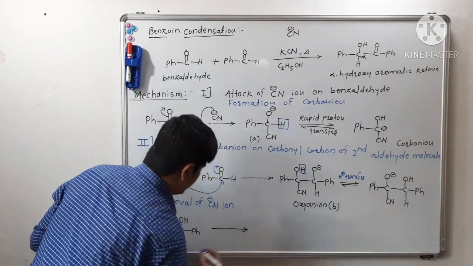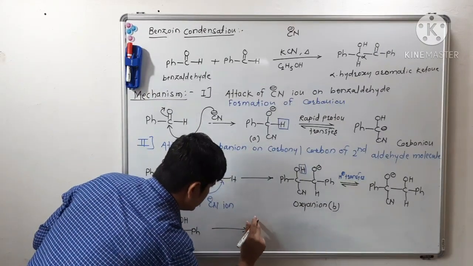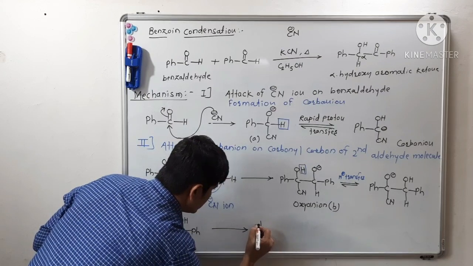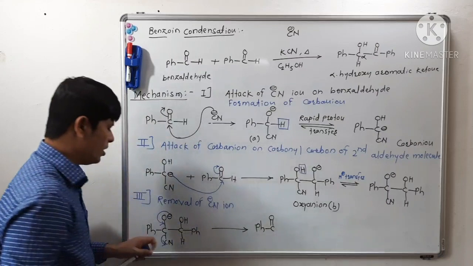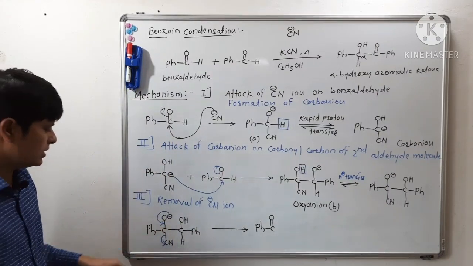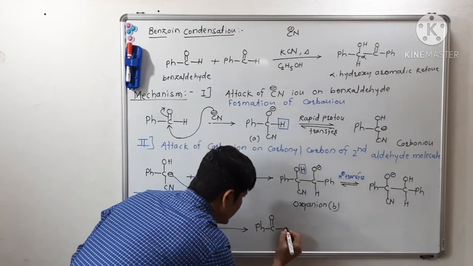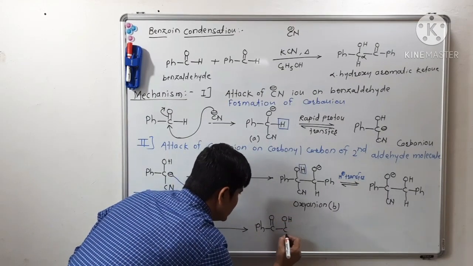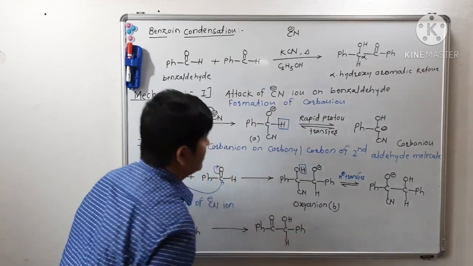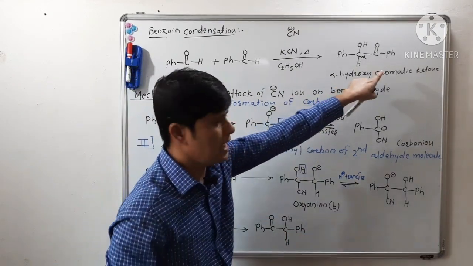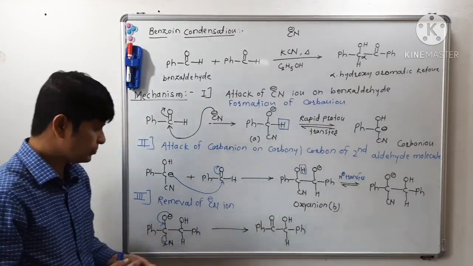So there will be a formation of PhC double bond O, a carbon oxygen double bond will form, that is an aromatic ketone will form, and now you can write the rest of the structure as it is, PhCOHPh. So what is this? Alpha hydroxy aromatic ketone.